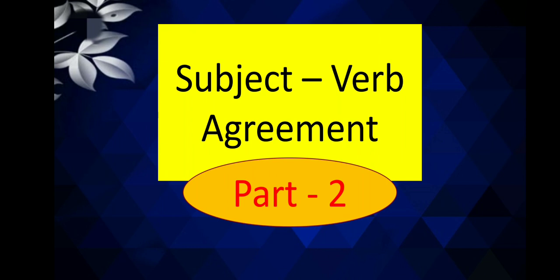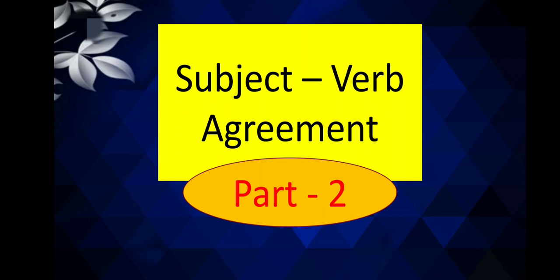Today we are in part 2 from your grammar subject, verb agreement or concord. In the previous video we discussed how verbs are agreed according to the subjects. If the subject is singular, the verb is also supposed to be singular. If the subject is plural, the verb is agreed with the subject, that is plural.